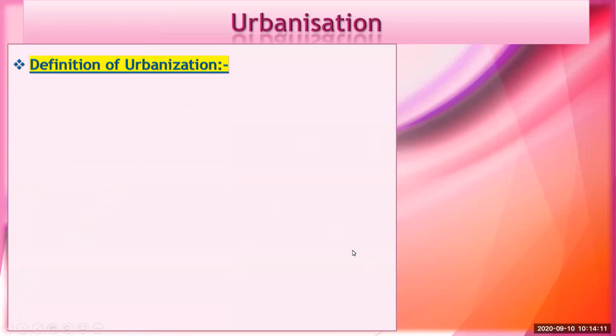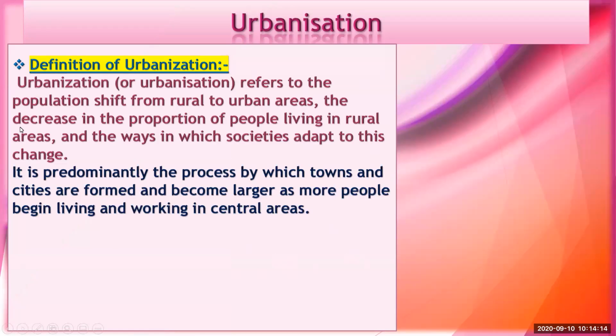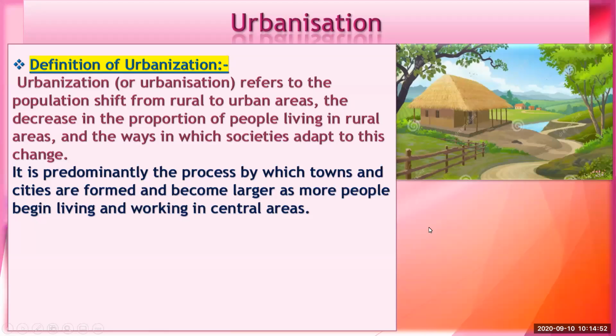We'll see the definition of urbanization. Urbanization or urbanisation, there is a slight difference in spelling. The word in our textbook is spelled one way, but Google will show you the other spelling. That is the minute difference. Urbanization refers to the population shift from rural to urban areas, the decrease in the proportion of people living in rural areas, and the ways in which societies adapt to these changes.